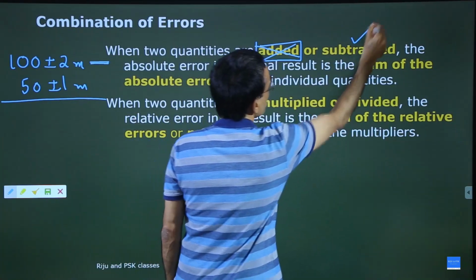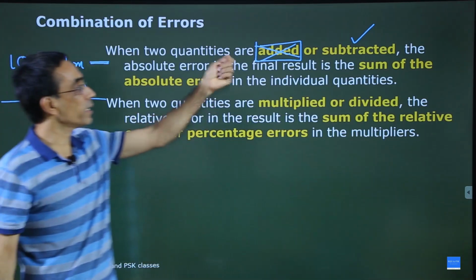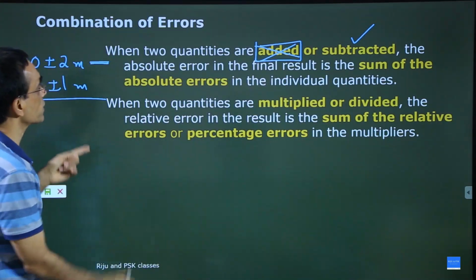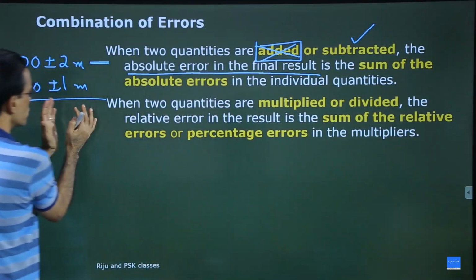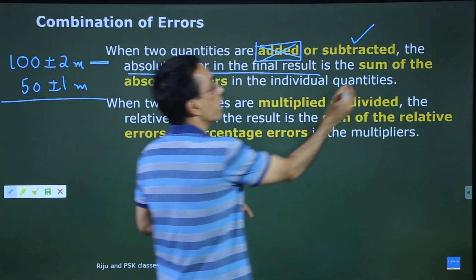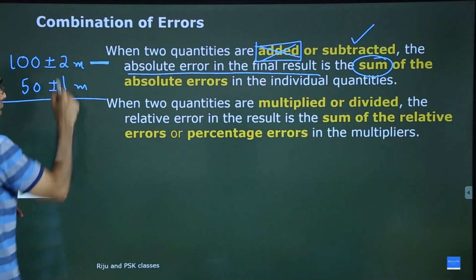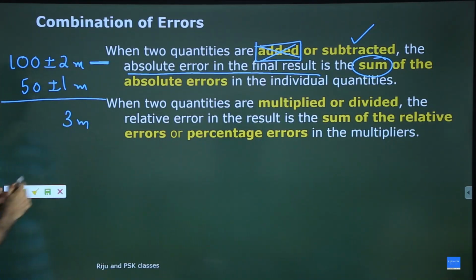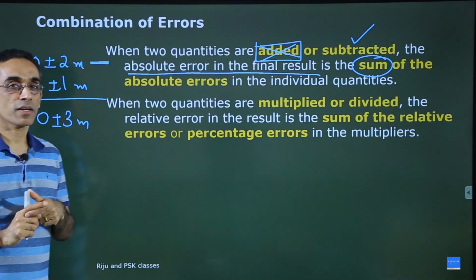You think only about subtraction and read the rule. The rule has not changed. So whether it is addition or subtraction, we are going to do the same thing. The absolute error in the final result is the sum. So whether this is subtraction or addition, here it is a sum. 100 minus 50, so your answer is 50 plus or minus 3 meter.